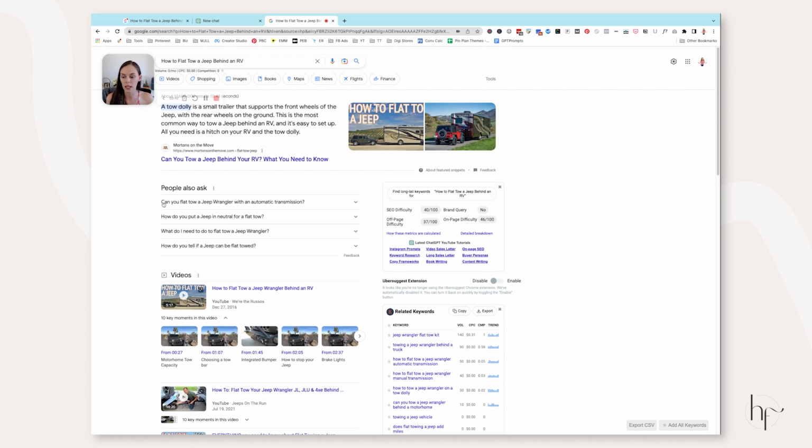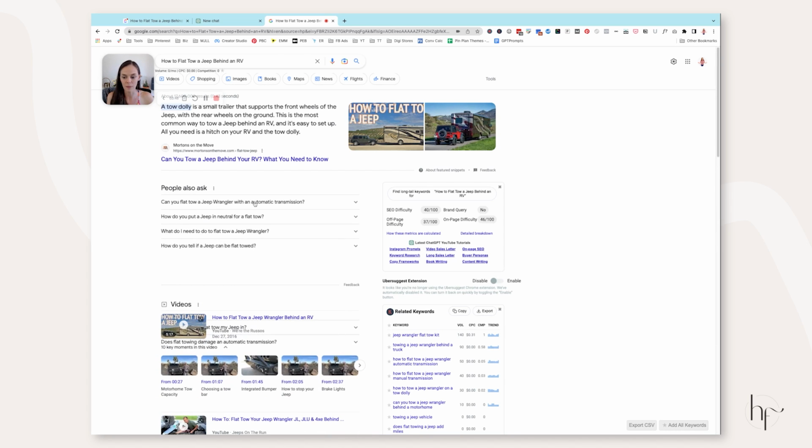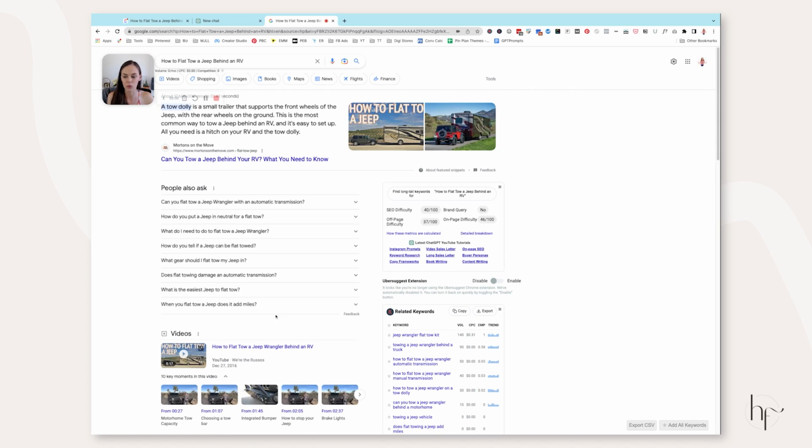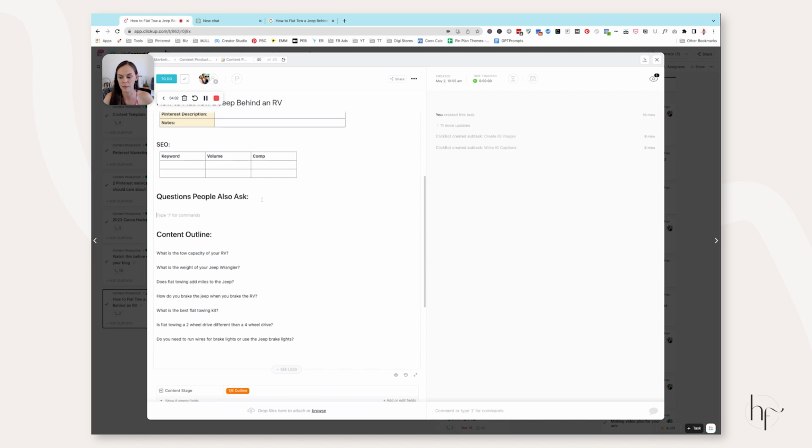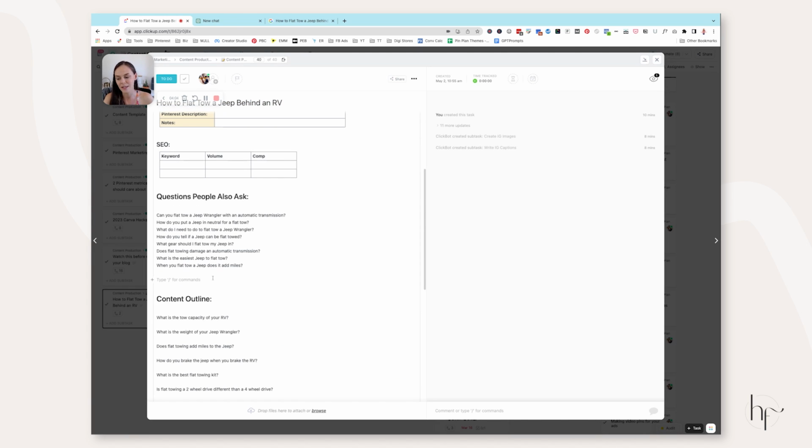So when we're looking at this, we are going to just look right here at the top of the people also ask. Quick little hack, if you open these up a couple of times, it will add some more questions down here at the bottom. And then you can come in here and copy and paste these into your document. So I actually like to just copy and paste all of them and put them in this little section of my people also ask in my outline.